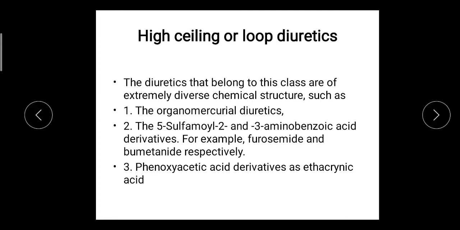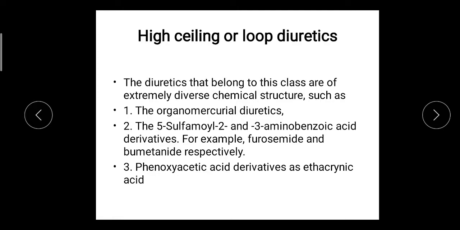Loop diuretics inhibit reabsorption of sodium ion, chloride ion and potassium ion by inhibiting the sodium potassium chloride transport system at the thick ascending loop of Henle. By inhibiting this transport, these agents also inhibit the reabsorption of calcium and magnesium.